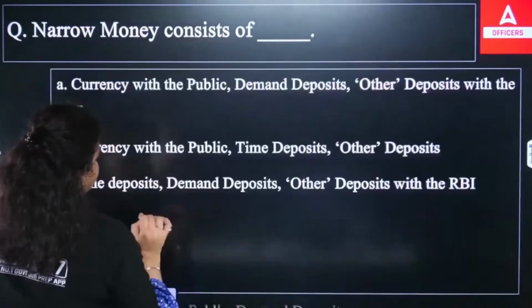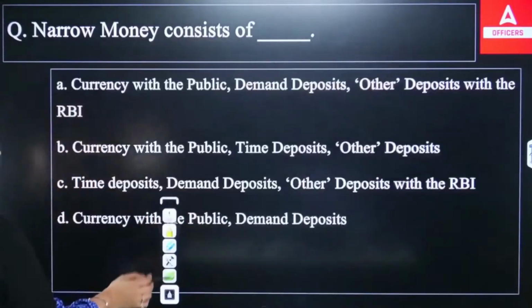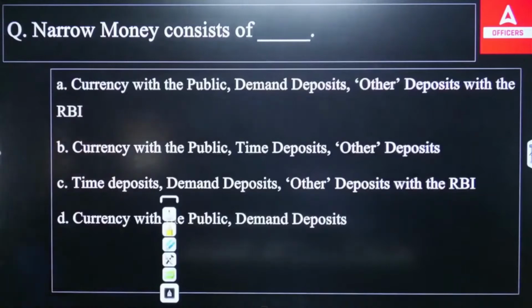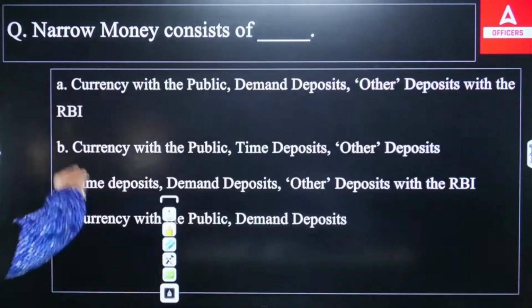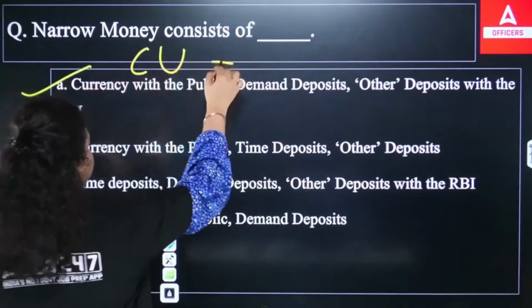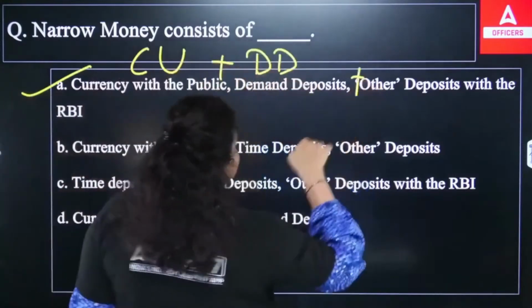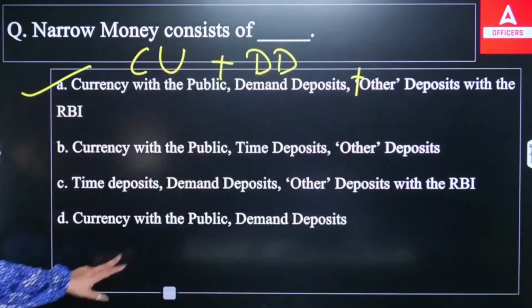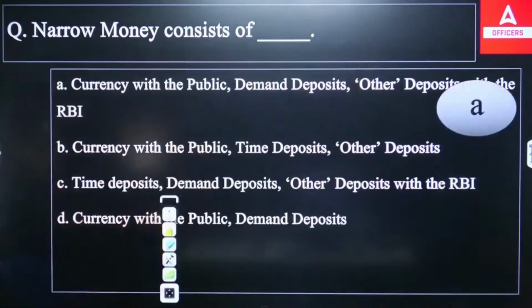Now, narrow money consists of, narrow money means M1. So, these are the options in front of you. Out of this, M1 includes CU plus DD plus deposit with RBI, and you can see currency with public is CU plus the demand deposit plus the deposit with RBI. So, this is your right answer. M1 will be your A option.